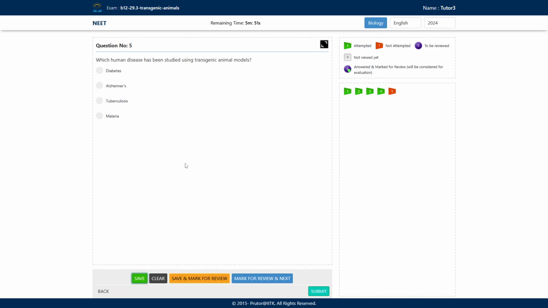The last question asks us, which human disease has been studied using transgenic animal models? Among these human diseases, which have we studied using transgenic animal models? Is it diabetes, Alzheimer, tuberculosis, or malaria? So the answer is Alzheimer. This is a neurological disease, and there was some dysfunction in one of the genes. So we can use this transgenic animal model to study Alzheimer.